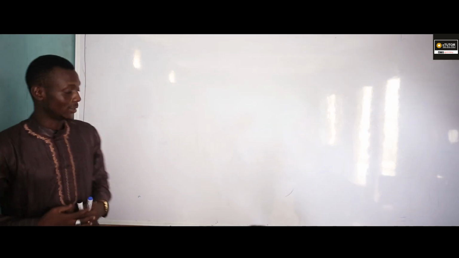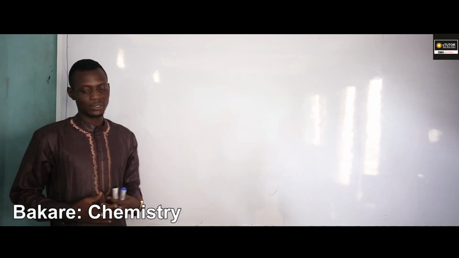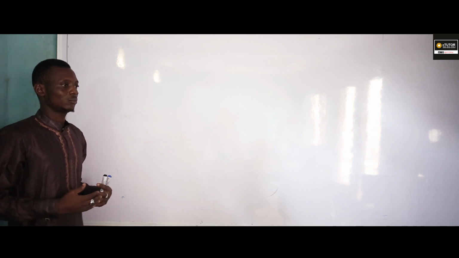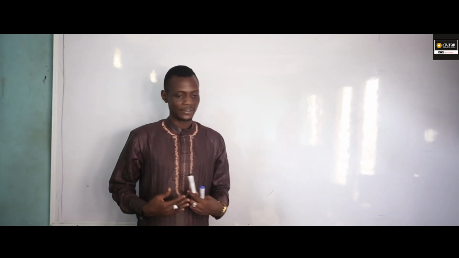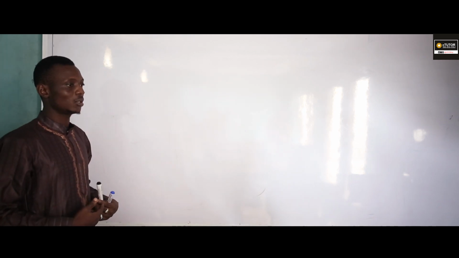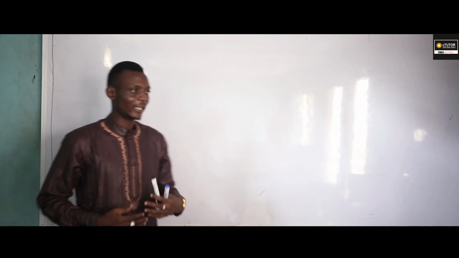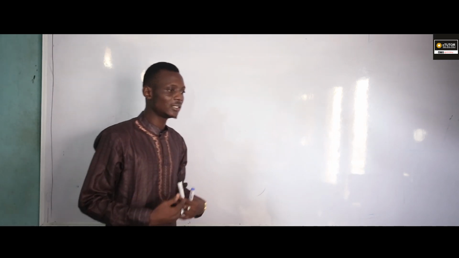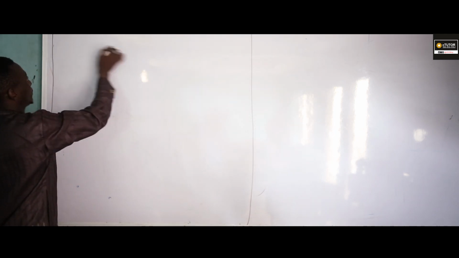Now I'm here to take energetics, and energetics consists of subtopics, which are enthalpy, entropy, and Gibbs free energy. I'm going to divide this class into two because of our time. If I'm talking about energetics, what is the meaning of energy in the first place? Energy is the ability to do work. Energy in chemistry is kind of complicated. There is some energy that we can't measure, while some are easily measured, e.g. heat energy.